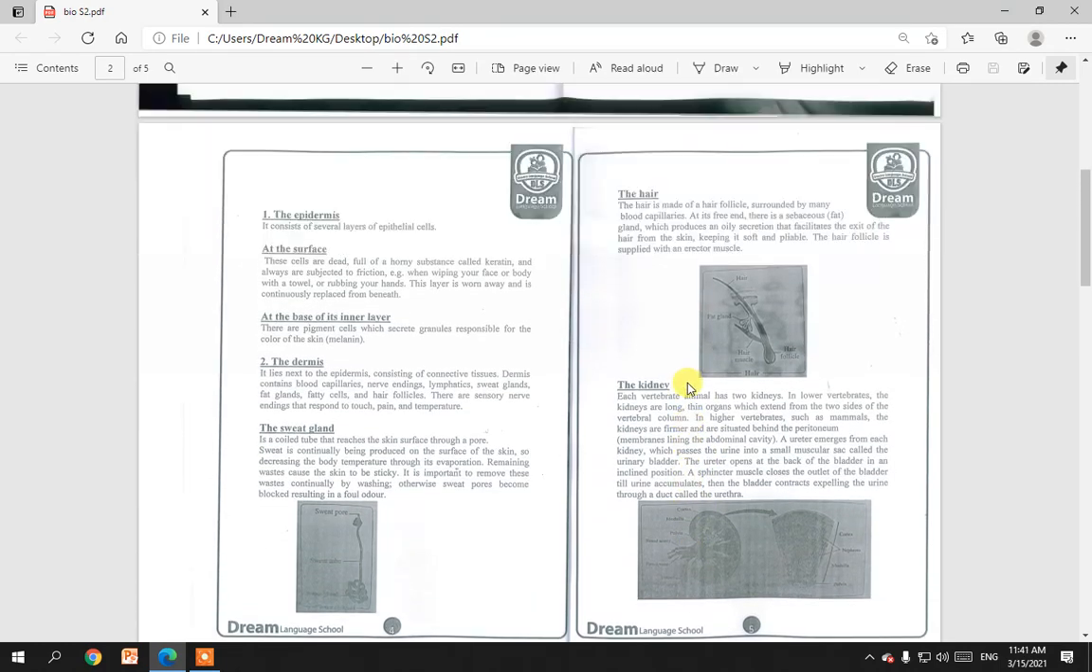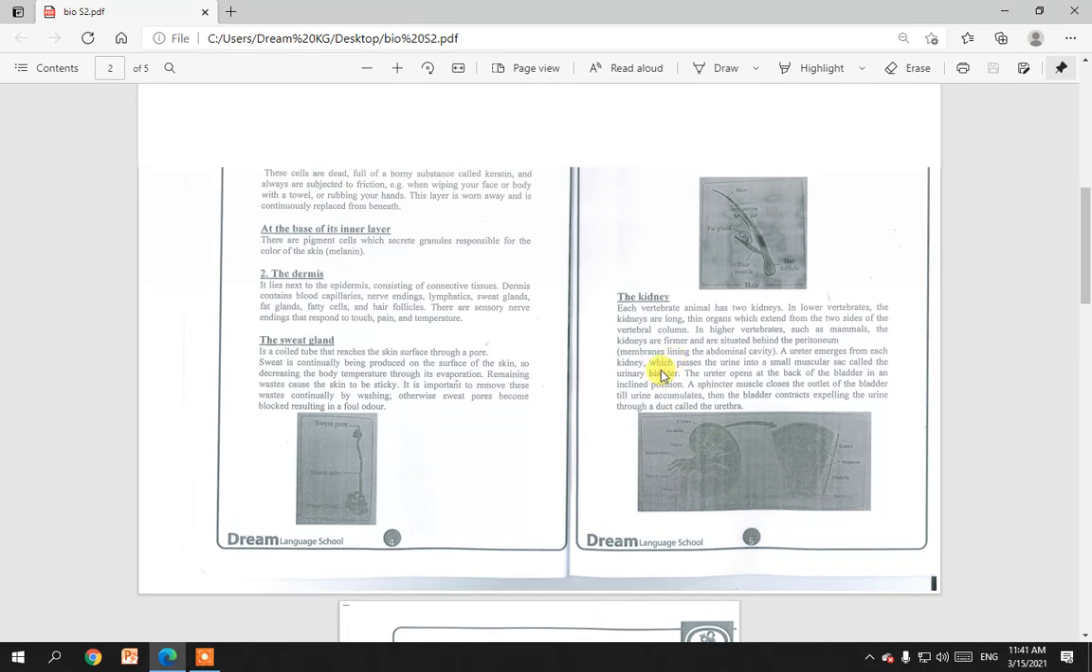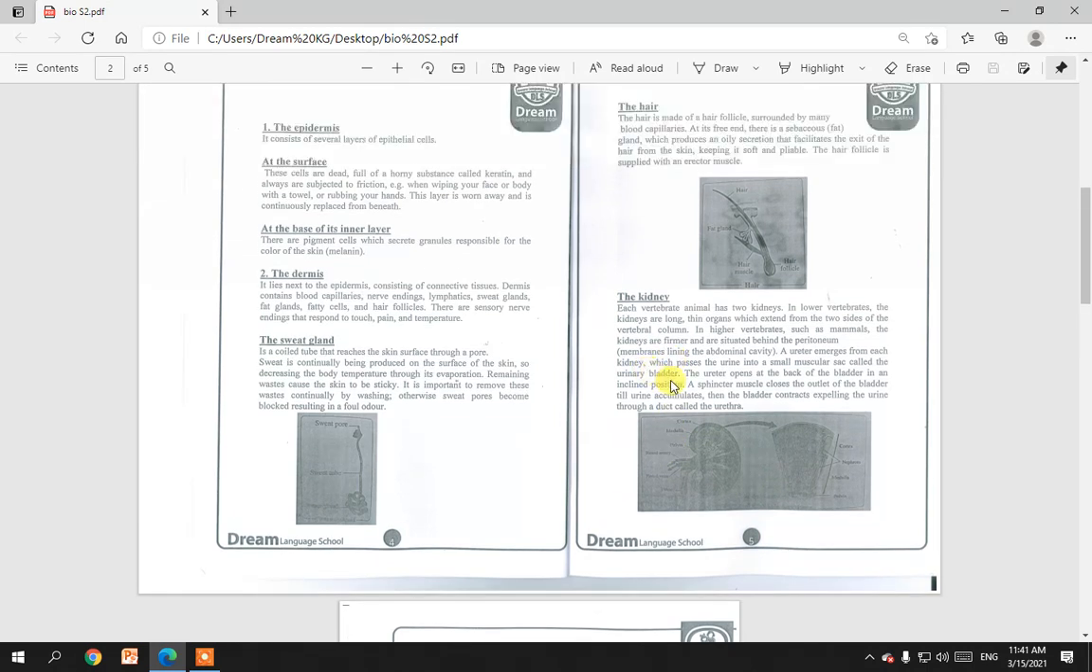After that, we'll talk about number 2, the kidney. The kidney is the second excretory organ. As we know, each vertebrate animal has 2 kidneys. In lower vertebrates, the kidneys are long and thin, extending from the 2 sides of the vertebral column. But in higher vertebrates, like mammals, the kidneys are firmer and are situated behind the peritoneum, the membrane lining the abdominal cavity.